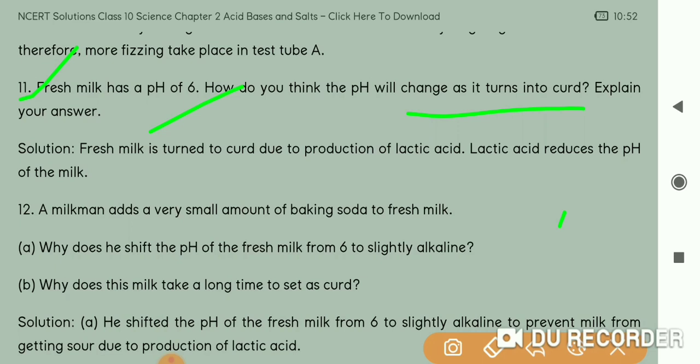So here, as the curdling takes place, acid formation takes place in the curd, and when acids are formed, it means that the pH value will lower. So from 6 the pH will get lowered, that means it will become less than 6. Fresh milk is turned into curd due to the production of lactic acid, and lactic acid reduces the pH of milk. So from 6 it may come to 4, 3, okay, not 3, but it will come between 4 and 5. So the pH is reduced.